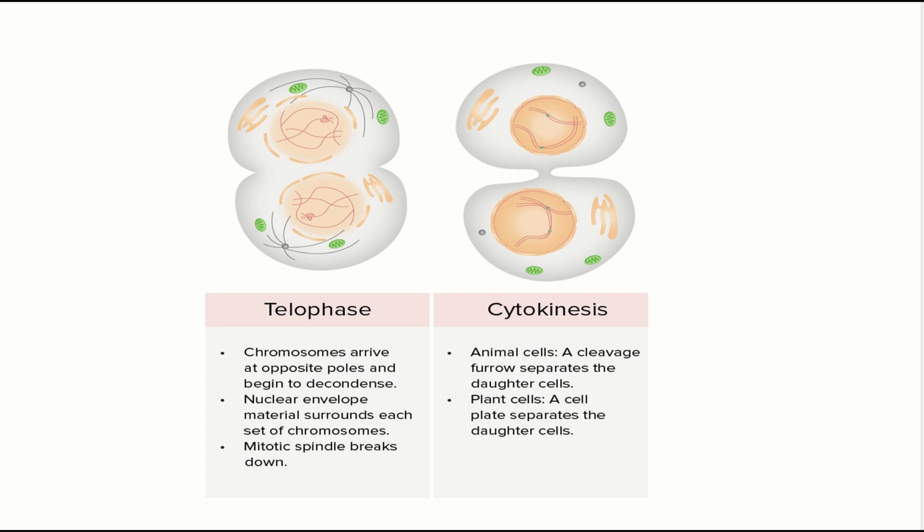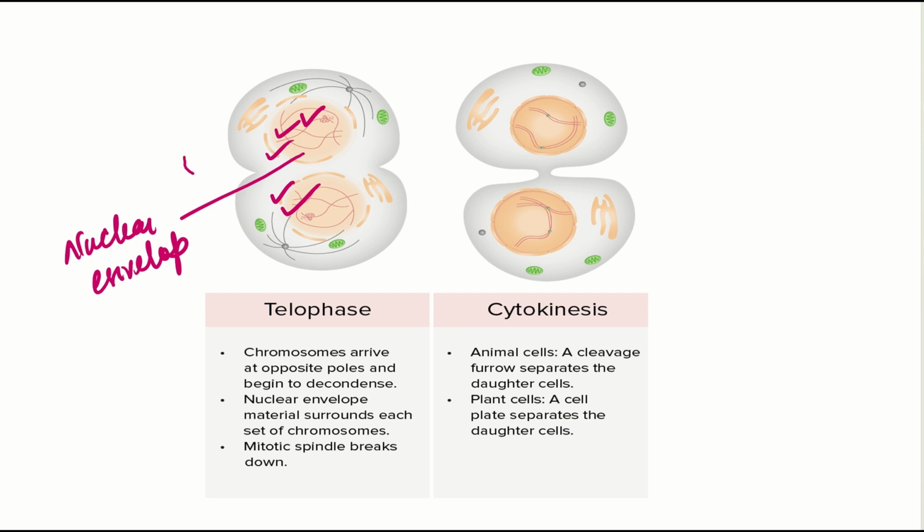Now in telophase, when the daughter chromosomes reach the pole, telophase begins. The daughter chromosomes begin to unwind into chromatin. Here you can see that it is unwinding, uncondensing. The nucleolus reappears, you can see here, and the nuclear envelope begins to reform. You can see here the nuclear envelope. The mitotic apparatus disassembles, thus terminating the mitosis.